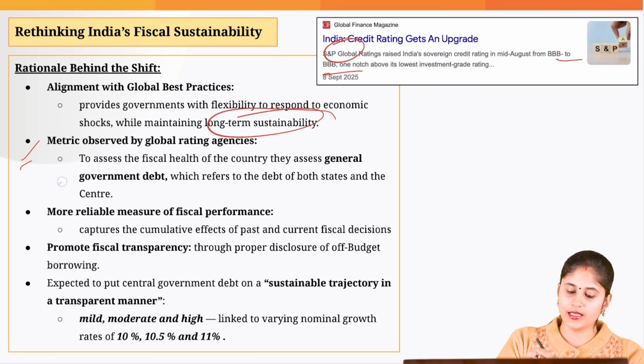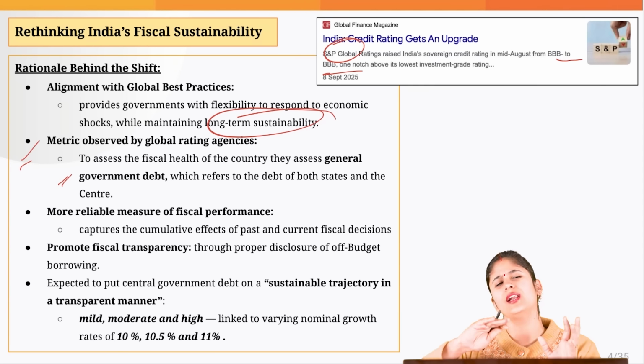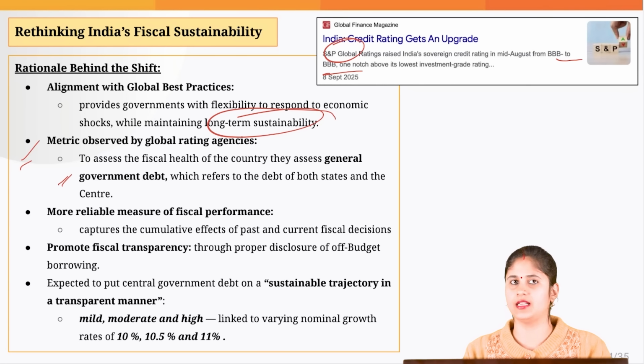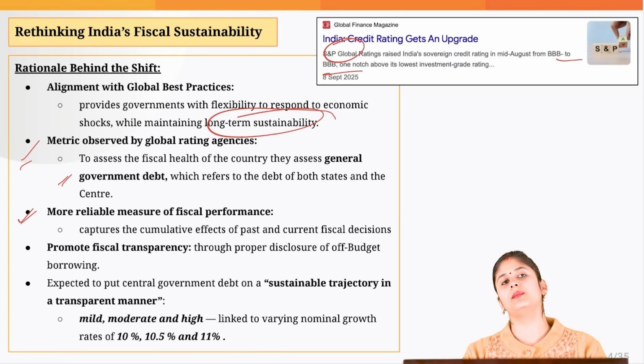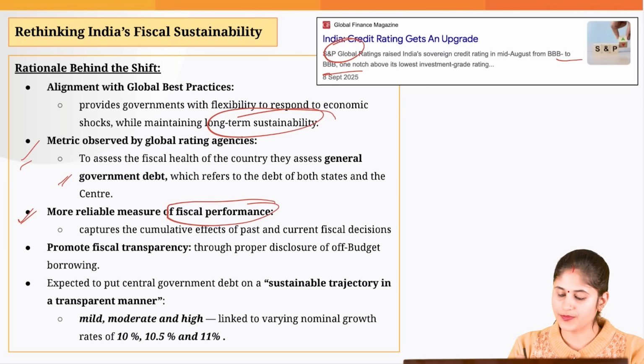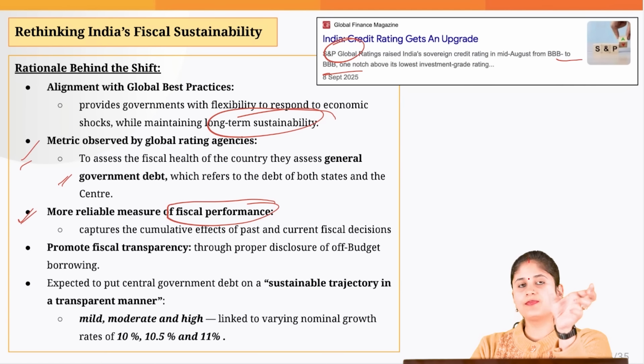Okay, so this is another reason why we should be more focused on the debt to GDP ratio and not on the annual fiscal deficit targets. Then another major reason is that it is a more reliable measure of fiscal performance. Why? Because fiscal deficit gives you this particular year's target, but debt is cumulative in nature.